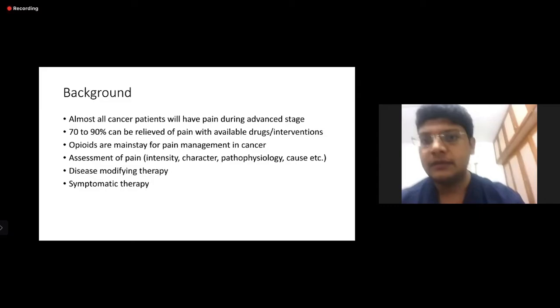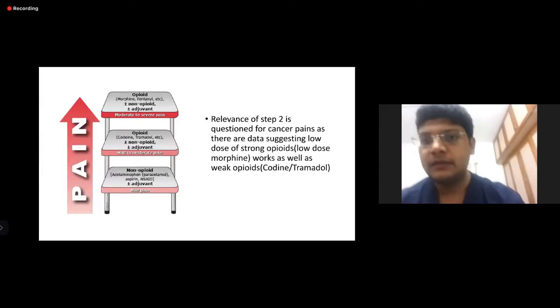And second would be symptomatic therapy. Most of the patients will require symptomatic therapy. This is the WHO ladder, which we have seen from UG days, that there are 3 steps. For mild pain, we generally start off with non-opioids, paracetamol, NSAIDs, plus or minus adjuvant. For moderate pain, we use weak opioids, and for moderate to severe pain, we use stronger opioids.